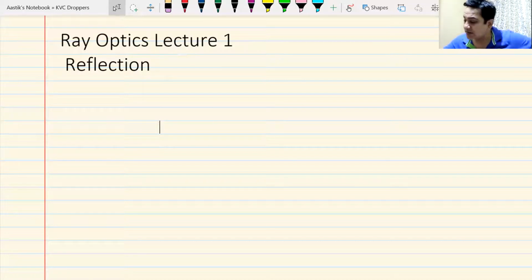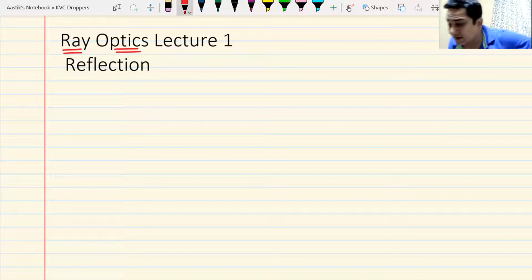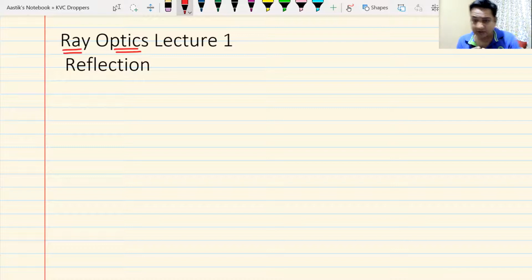As the name suggests, this is ray optics. Optics means the branch of physics which deals with light. Here we are assuming that, you know that light has got dual nature. Yes or no? We have done it in the chapter on photoelectricity. Light has got dual nature. It can act like a wave. It can act like a particle. Yes or no?